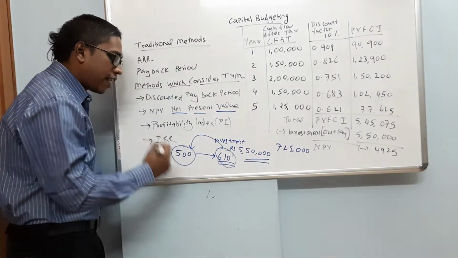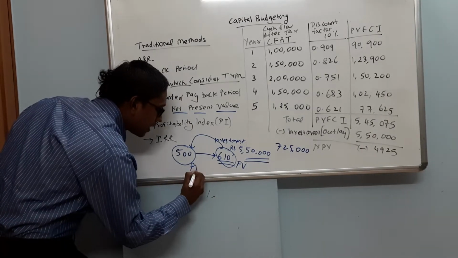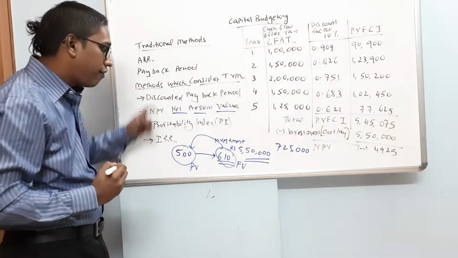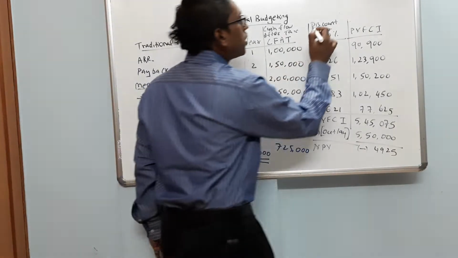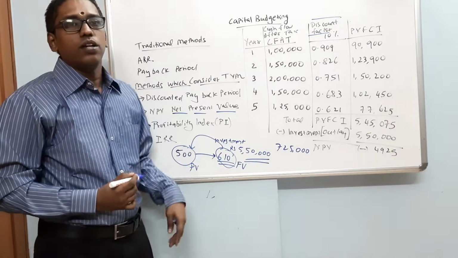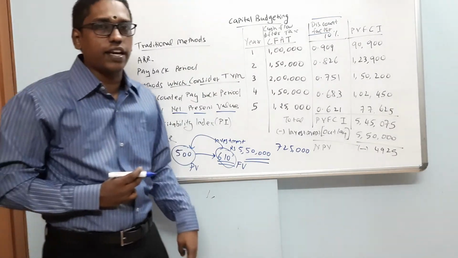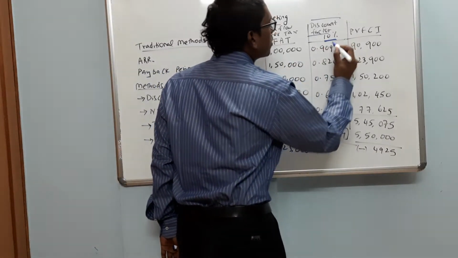Which means whenever we know the future value and we need to find the present value, we use discount factor. In this problem, to find the present value of future cash inflow, I have considered discount factor at the rate of 10%.